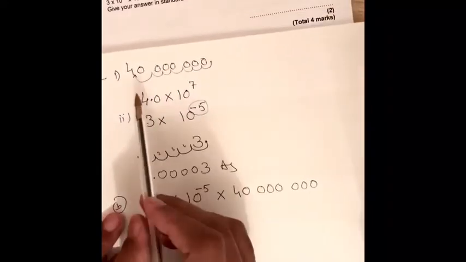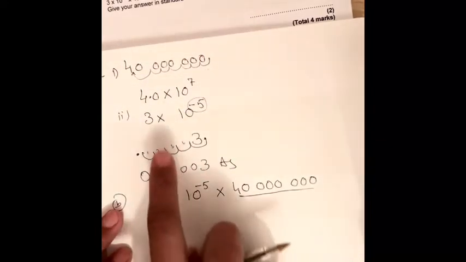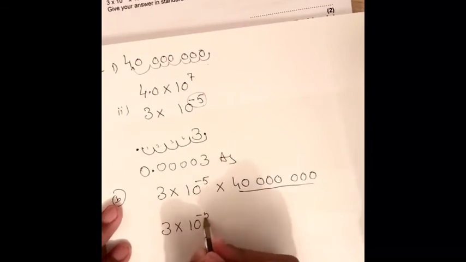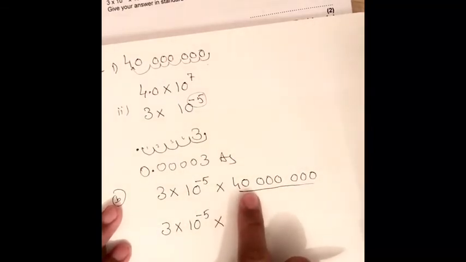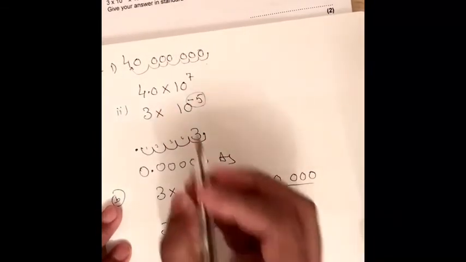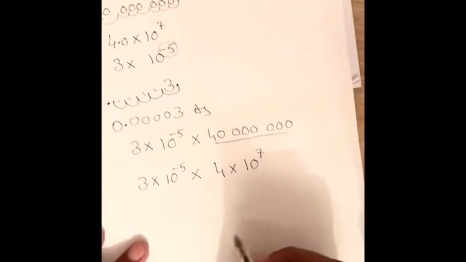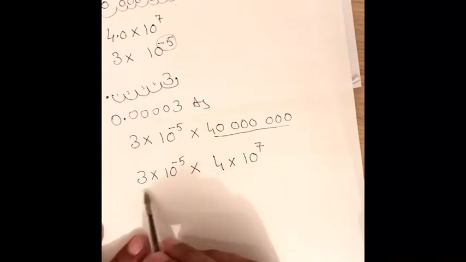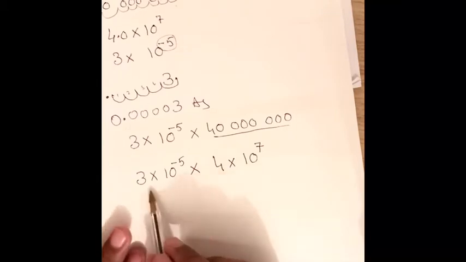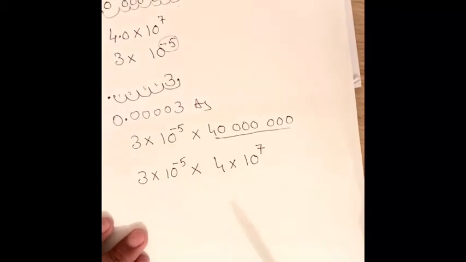As you know, 4 million in standard form can be written as 4 times 10 to the power 7. And you know the property of multiplication: when every value is being multiplied, we can multiply the values in any order.